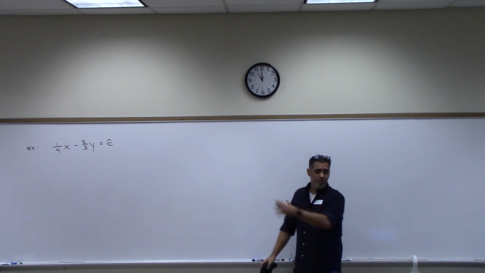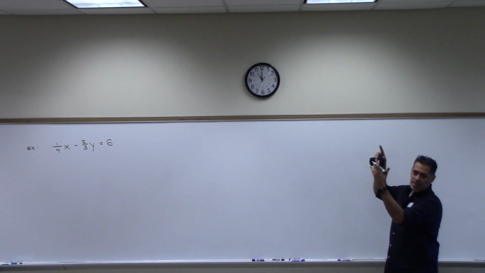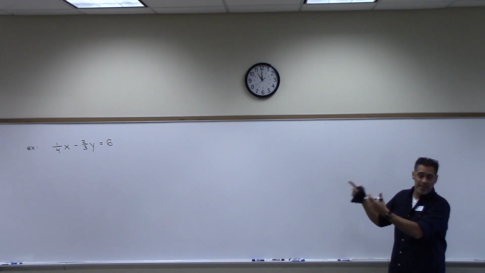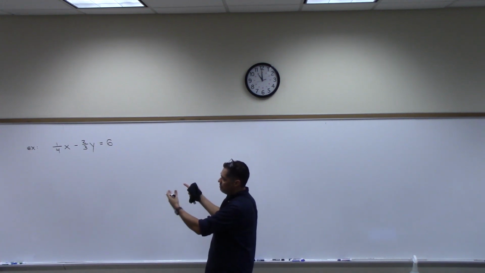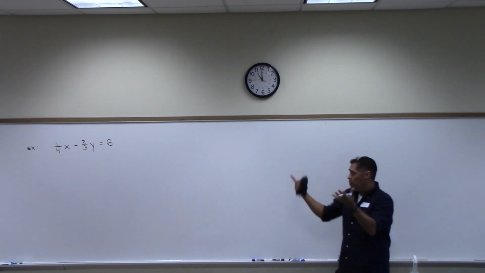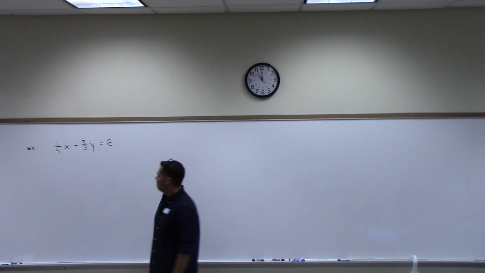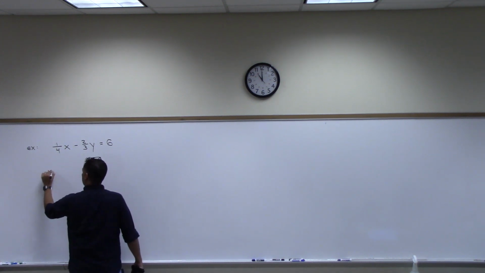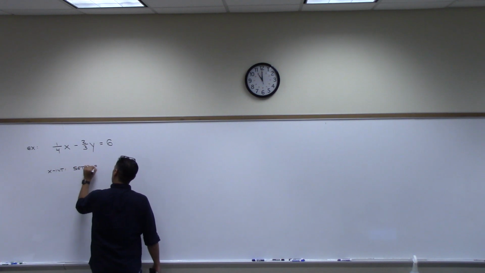So the same instructions, sketch this. First thing, we have to know that this is a linear equation in 2 variables. We have to know that this is a line. Do you all know that that's a line? Okay. So we need 2 points. Should we do the same thing? X-intercept first. To do that, we set y equal to 0.